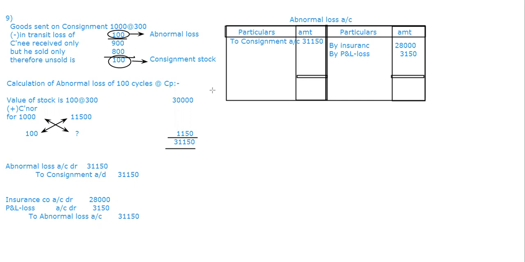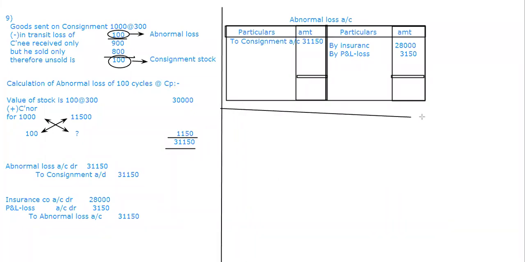Next, we are going to do the other 100. The first 100 we have completed. Now the next 100 I should do, no? So that's why the next 100 is what? The calculation of unsold stock. So that's what I'm doing here, unsold stock.